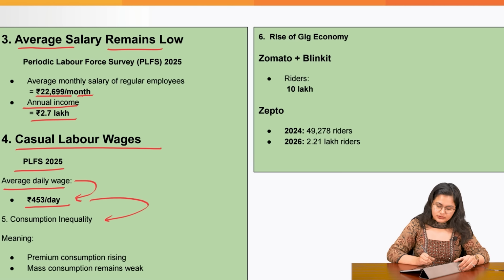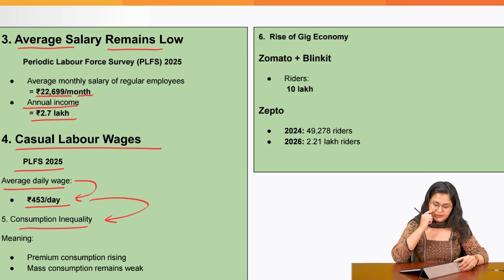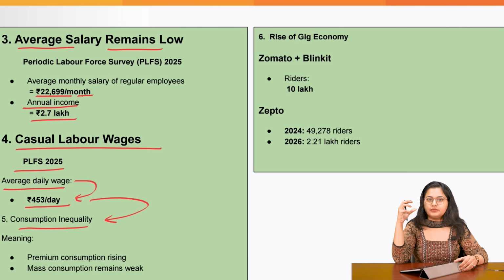All of this is also leading to consumption inequality, which means that the consumption or the demand for the products which are premium in nature, which are expensive, that is increasing. Simultaneously, the demand for the products which are consumed by the large majority, by the middle income and lower income groups, that consumption is reducing.